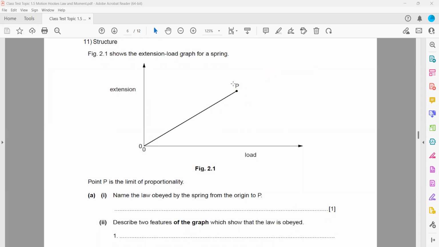But don't draw downward like some of the students, they draw this graph. That's wrong because if you are adding a load, extension should increase. It's not proportional, but it should increase.